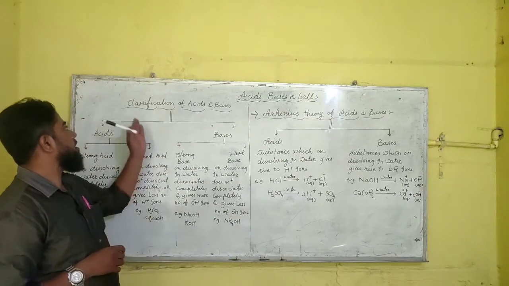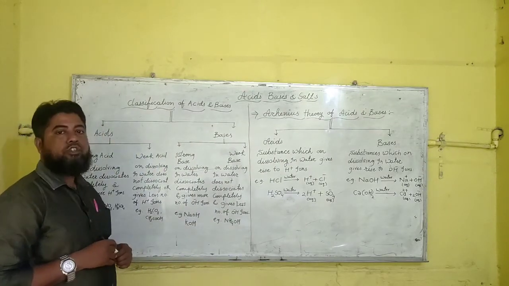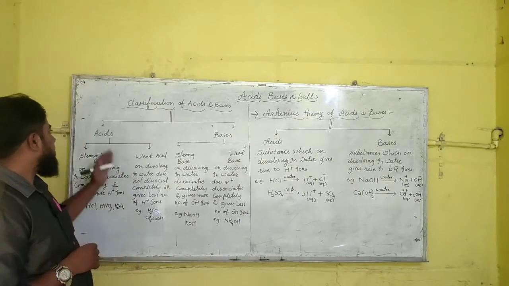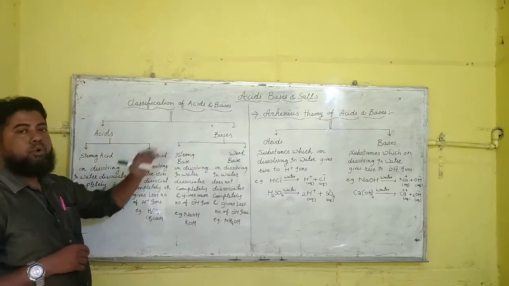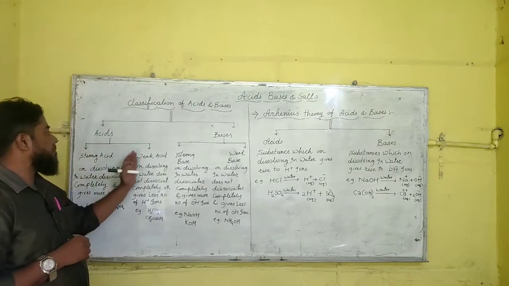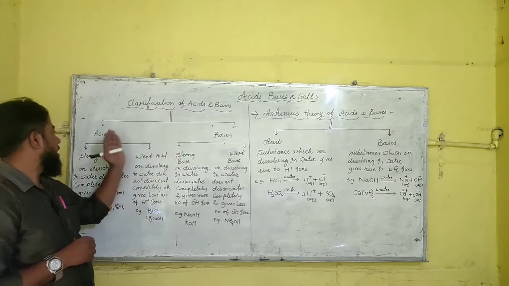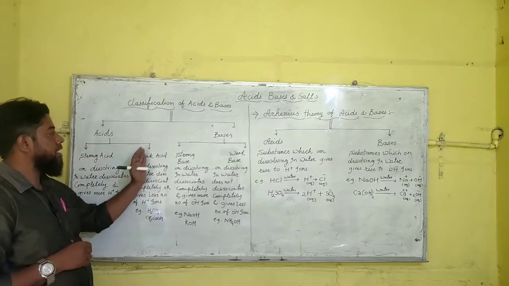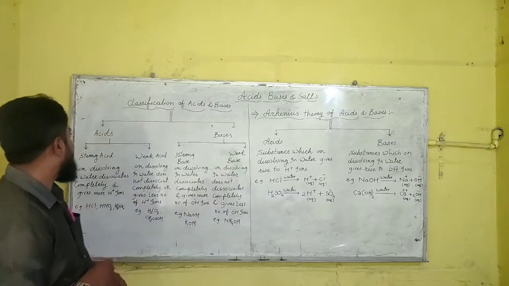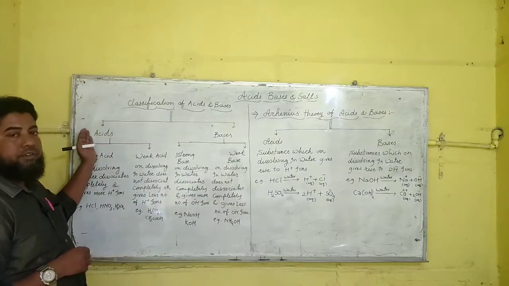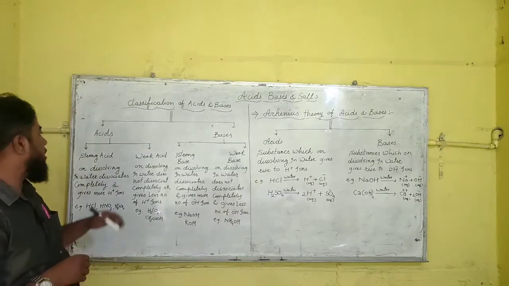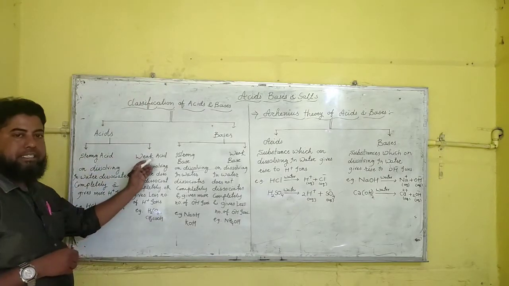Now we are going to discuss the classification of acids and bases. Acids and bases are both classified into strong and weak: strong acids and weak acids, and strong bases and weak bases. First of all, we will see the classification of acids. Acids are further classified into strong acids and weak acids.